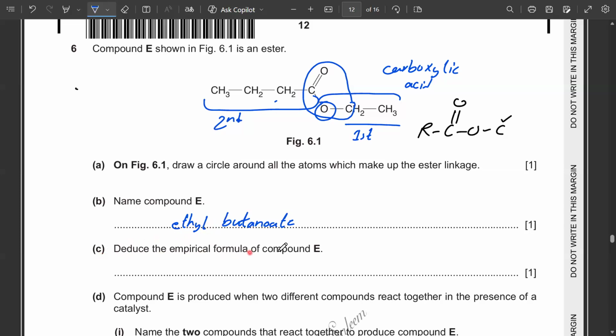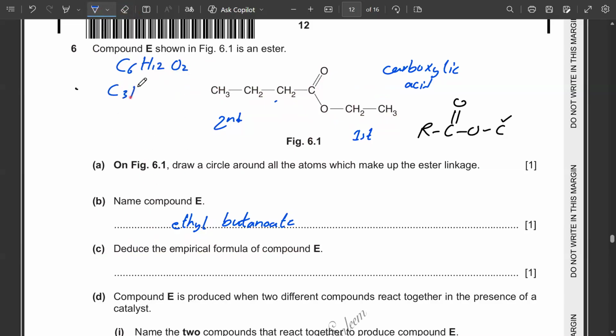C says deduce the empirical formula of compound E. How would we deduce the empirical formula? We just have to count the number of carbon, hydrogen and oxygen atoms. So how many carbon atoms do we have? 1, 2, 3, 4, 5, 6. We have 6 carbon atoms. And then hydrogens we have 3, 5, 7, 9, and 3, 12. We have 12 hydrogen atoms. And oxygen are 2. Now its empirical formula will become C3H6O by dividing by 2. So this is the empirical formula, C3H6O.